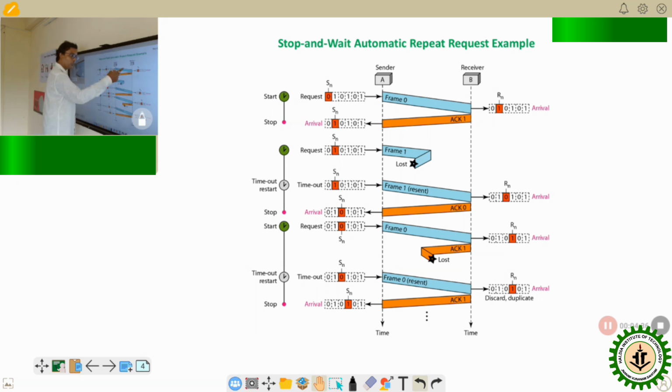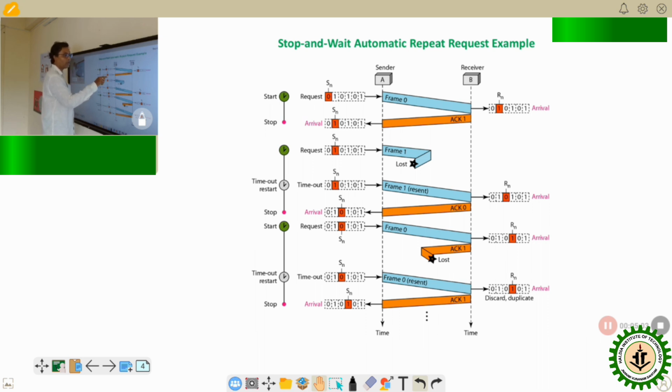Within that time period, if the acknowledgement arrives at the sender side, only then is it marked as a successful transmission. In this first scenario, acknowledgement 1 arrived at the sender side within the timeout phase. So the sender's control variable SN, which was at the initial position 0, can now move to the next frame to send.